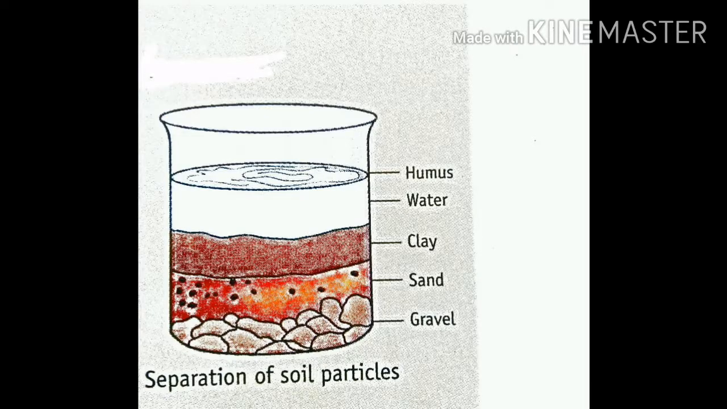Let's see an activity to show that soil contains particles of different sizes and humus. Take a little soil from a garden in a beaker and fill it 3/4 with water. Stir well with a stick and leave it undisturbed for about 2 to 3 hours. And observe it. What will happen?